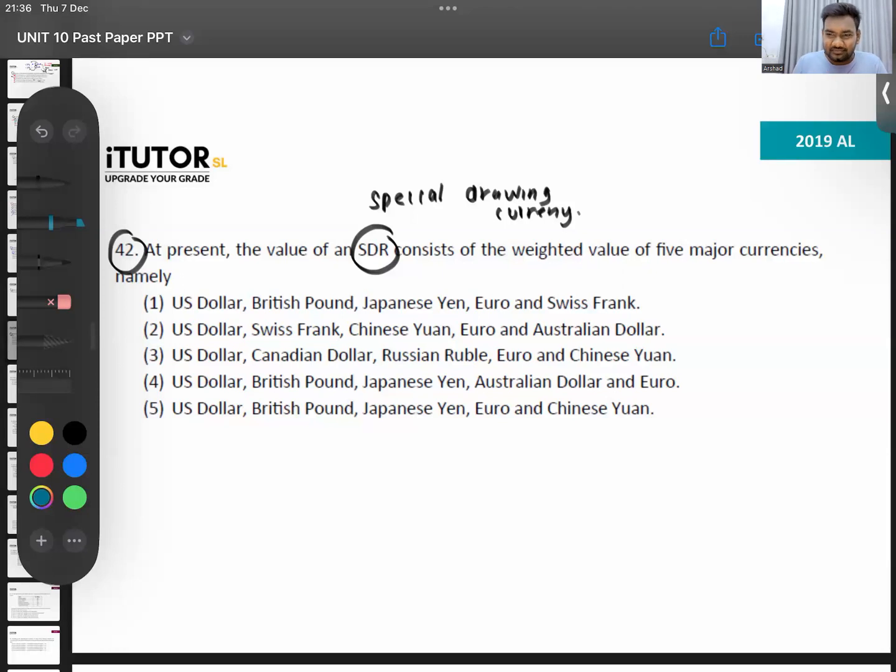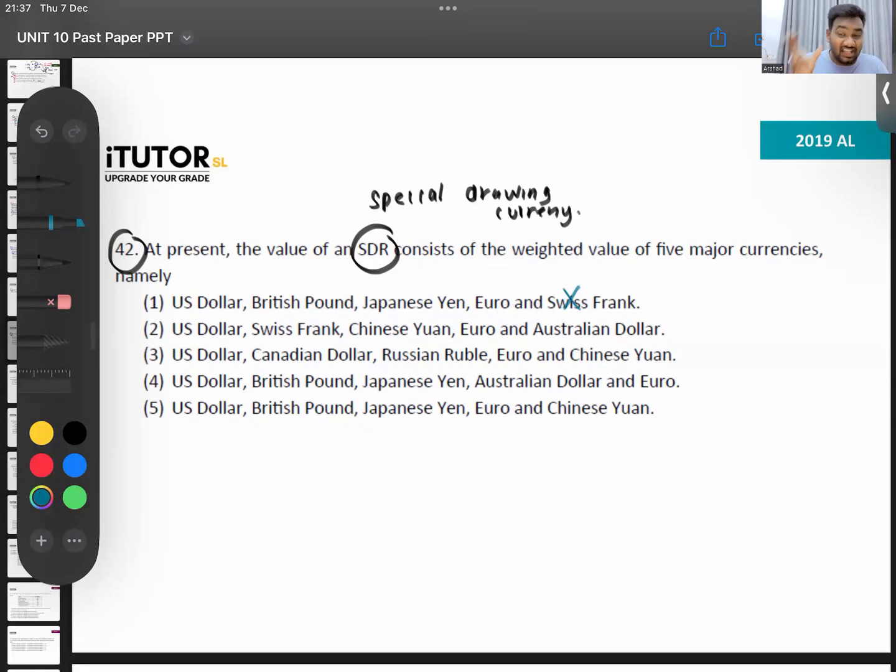Right. Now, with these kinds of things, even if you don't know the topic, use your common sense. The countries that are not important, cut them off. Now, maybe you have not learned this. In your A-level paper, those questions come. I will tell you, no matter how many MCQs you do or how many essay questions you do, there will be a question that you have not prepared for. You have to use your common sense then, right? So here, countries like Switzerland, that's not a very relevant country. Swiss franc won't affect this.